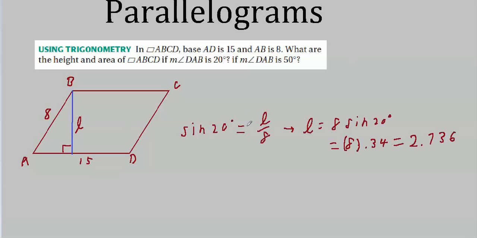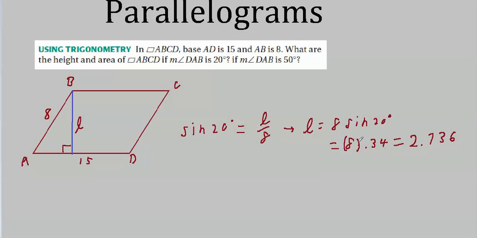So if we write it out that way, do a little rearranging, we get that L is 8 times the sine of 20 degrees. If you look this up, and I don't know any other way to figure out the sine of 20 degrees, no one expects you to know it or compute it. You just look it up or punch it into your calculator.